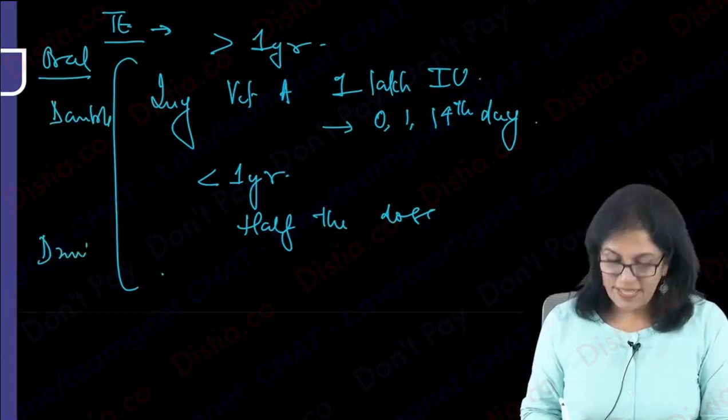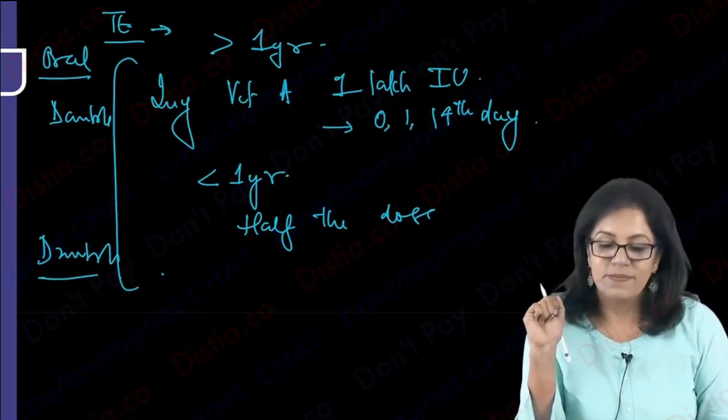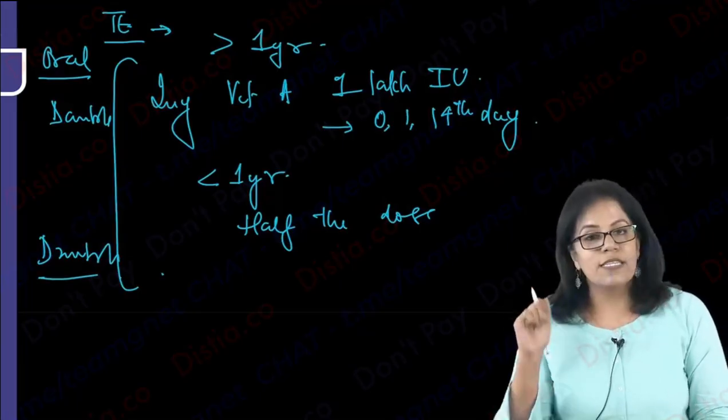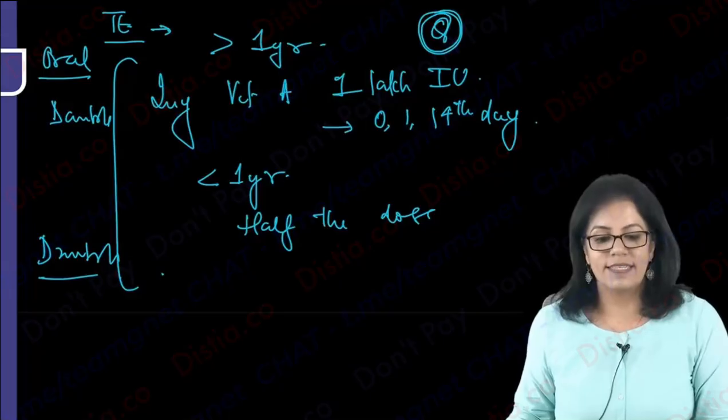And if you have to give oral, you just double the dose in each. Okay? For oral, it is always double of the injectable. Right? So this is how we are going to treat. Treatment is also asked in exams.